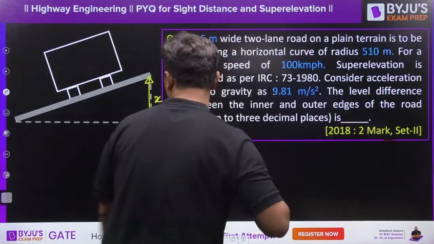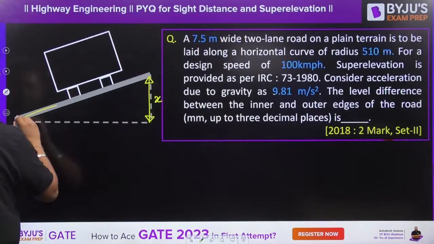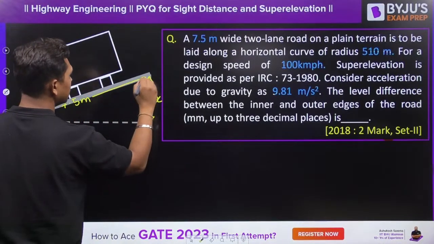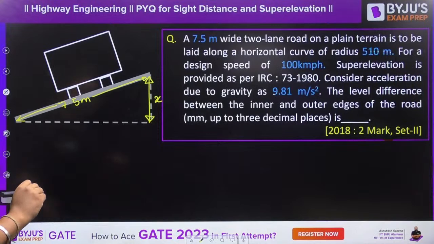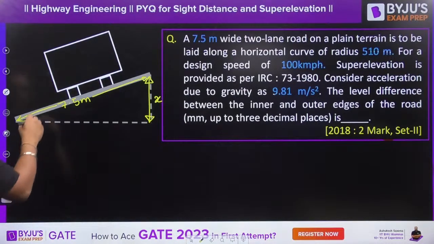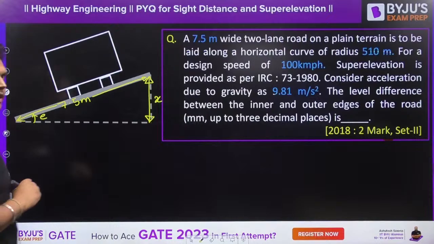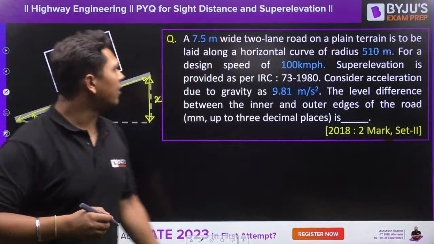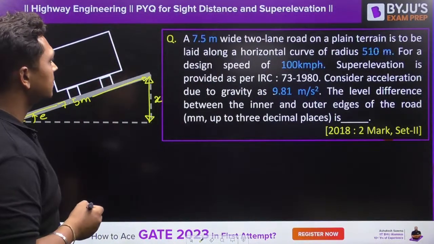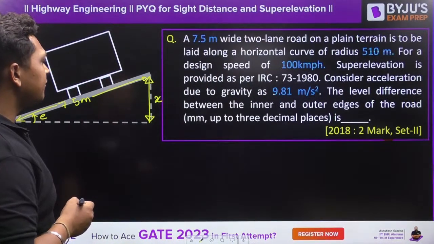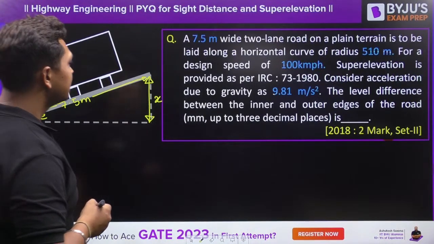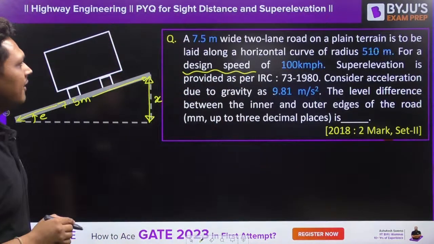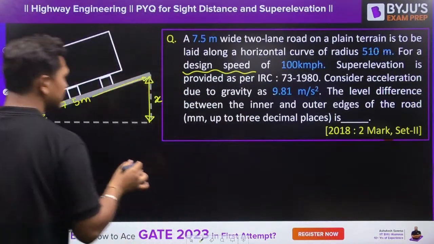The width of the road is given to you as 7.5 meter. Let us first of all calculate what is the super elevation you are going to provide. Since the design speed is given, we have to design the super elevation. So let us design the super elevation.